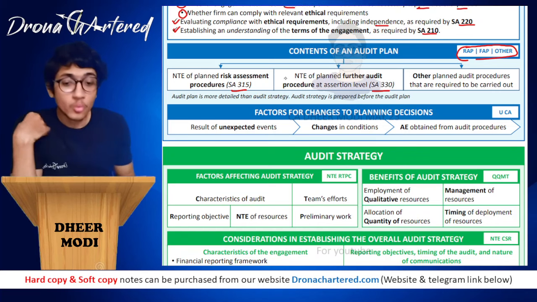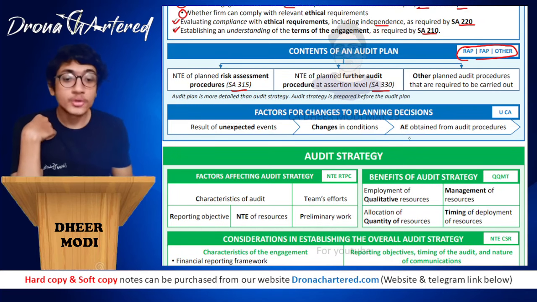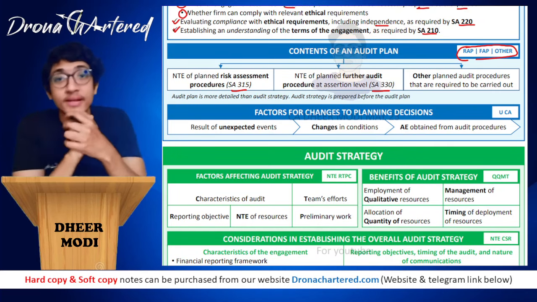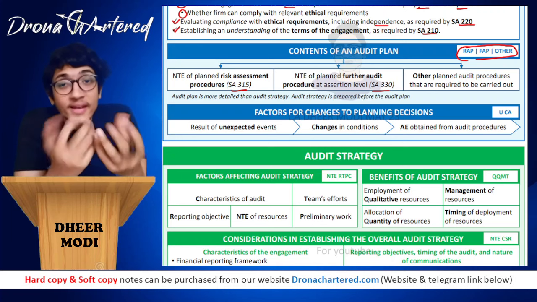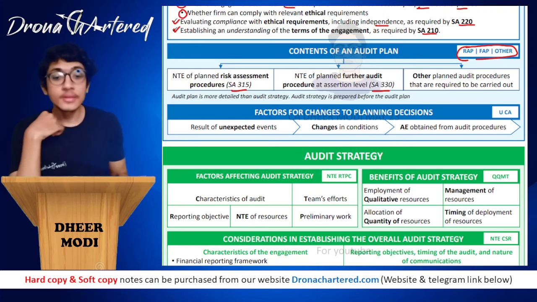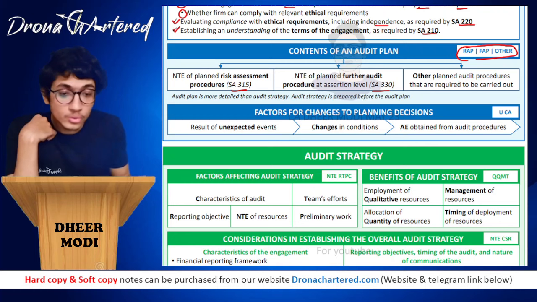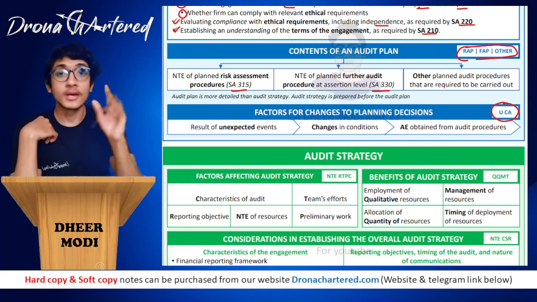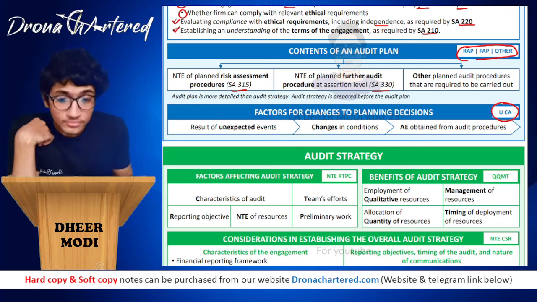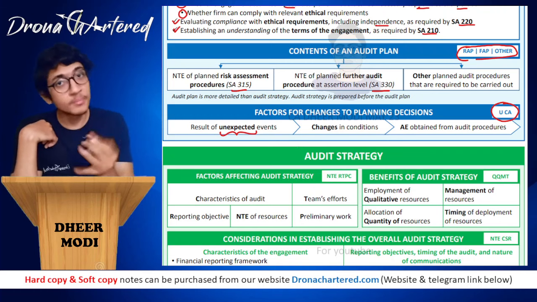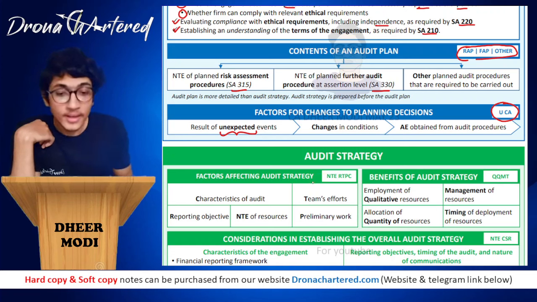Great. What are the factors for changes to planning decisions? Whatever planning decisions you had already taken, when might it happen that you will have to change these decisions? So first, the key is UCA. You will become a CA. So first is the result of unexpected events. Anything unexpected happening, of course, you will have to change your plan. Then C is changes in conditions. And A is audit evidence obtained from audit procedures.